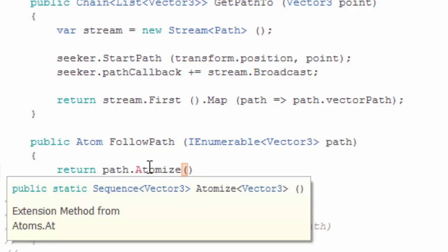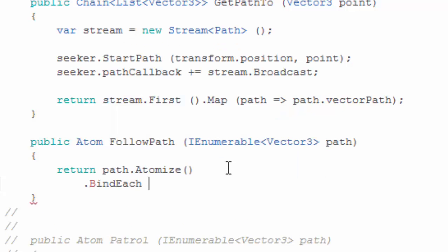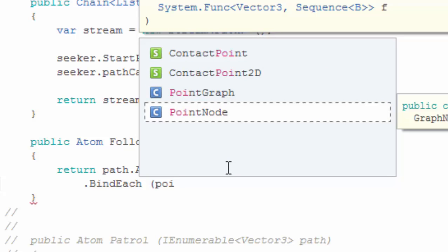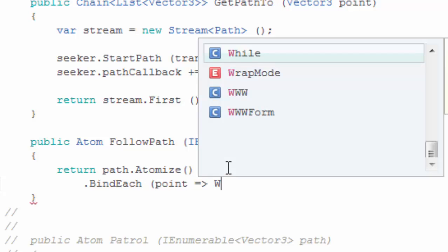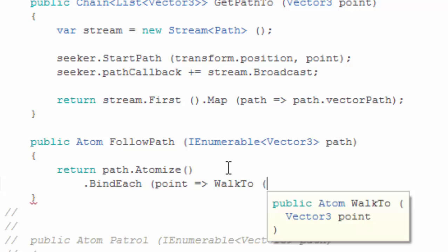Remember that enumerables are very similar to sequences, and you can in fact convert them. And then we're going to use the bind each property of the sequence. If you're familiar with functional programming, this is actually very similar. In our case it won't be, but in some cases it will actually be a monadic bind, where we're gonna get a single point and we're going to do a behavior with that point. And here given a point, we want to walk to the point.